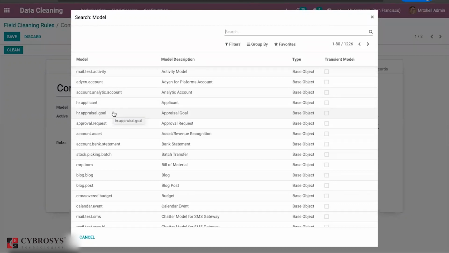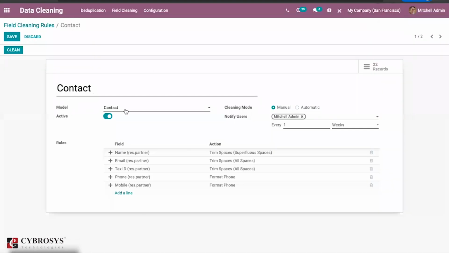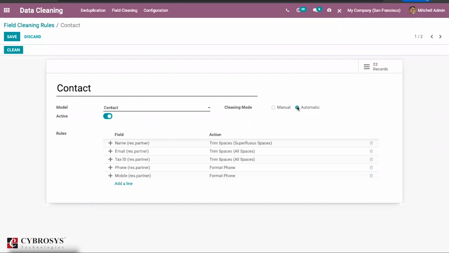You can select any of the models which are already available, and based on that, you can compare in that particular model. Here the model we have selected is the contact, which is already set in the demo database. Then we can find the cleaning mode. It should be manual or automatic. As you know, automatic means Odoo will normally do the rest of the things.